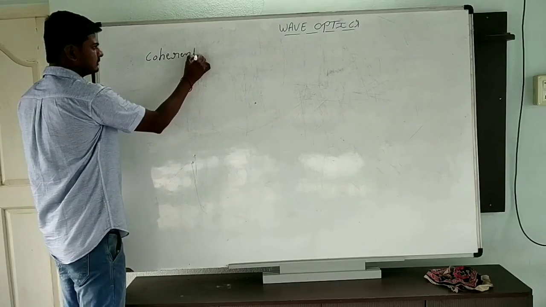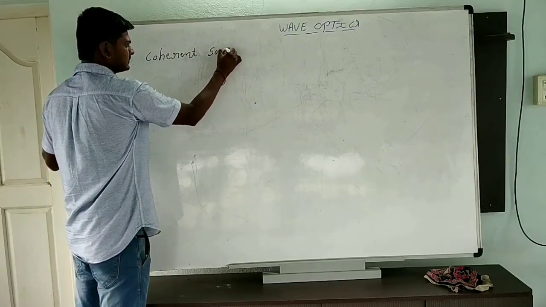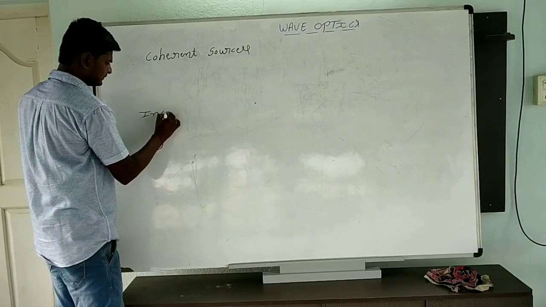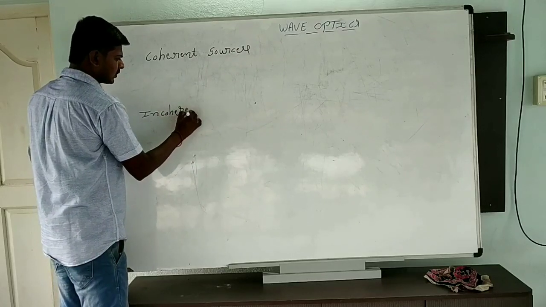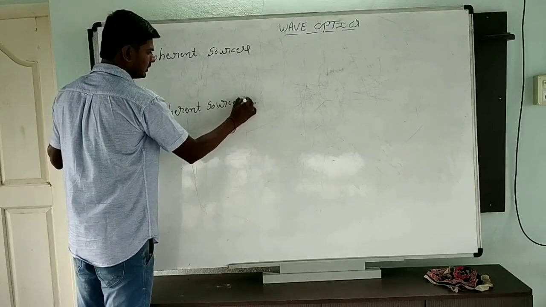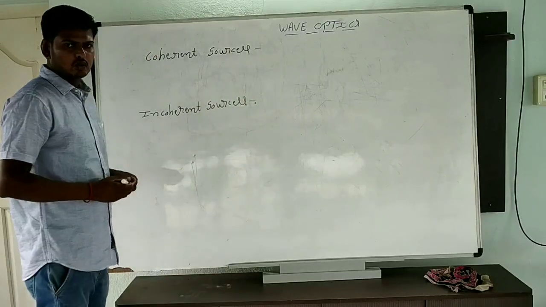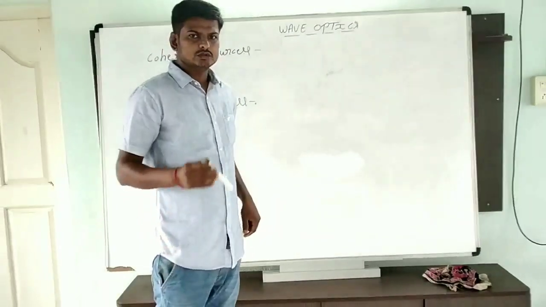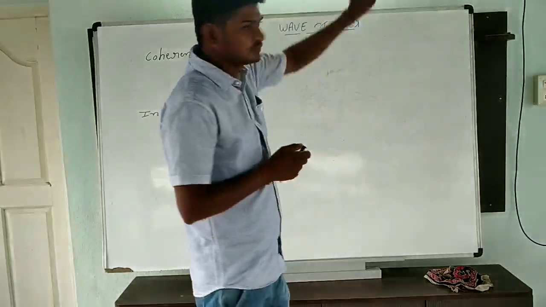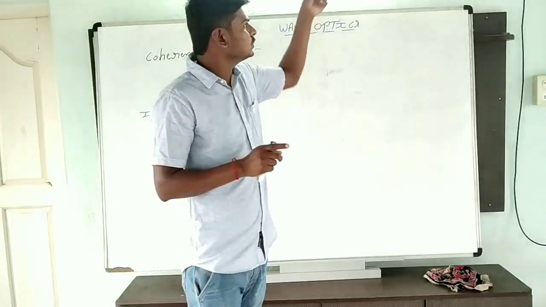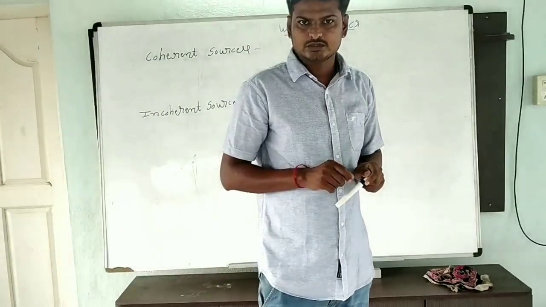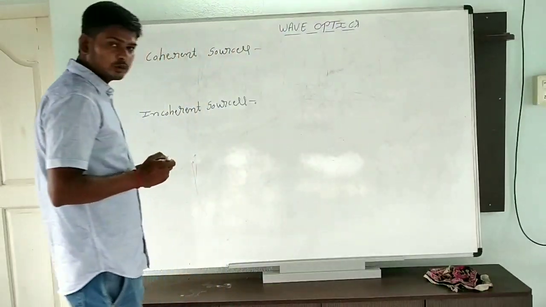Coherent sources and incoherent sources. Coherent sources means, it is simple. The two sources of light are said to be coherent. For example, I am going to take two bulbs. The two bulbs are said to be coherent means the condition will be simple.